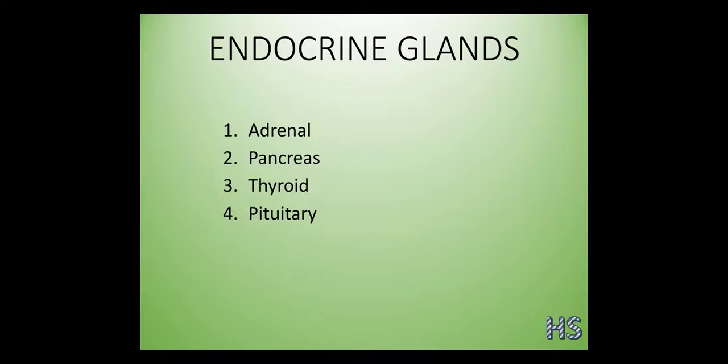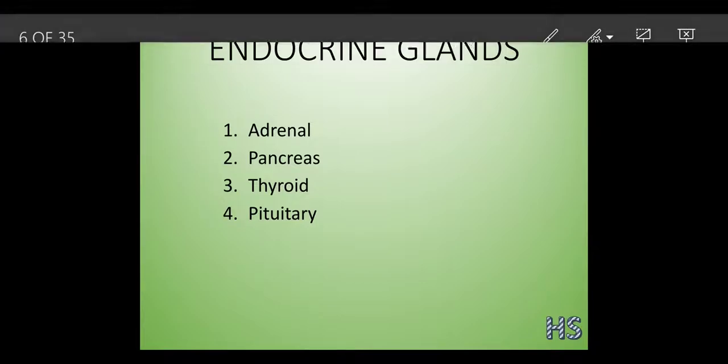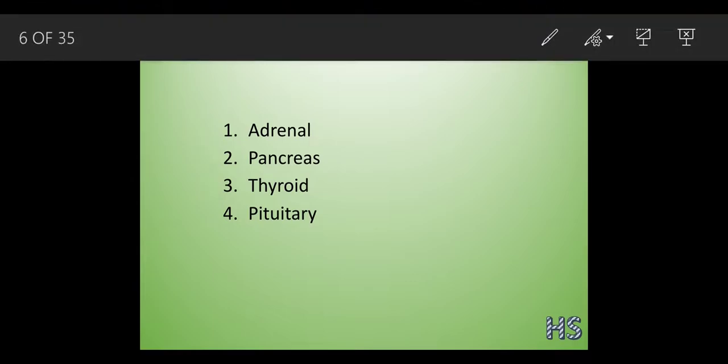Now there are four types of glands: adrenal gland, pancreas, thyroid, and pituitary. We are going to study them in detail. Where is the adrenal gland present? It is present on the kidney. The pancreas is behind the stomach, the thyroid gland in the neck region, and the pituitary in the brain. Now we are going to